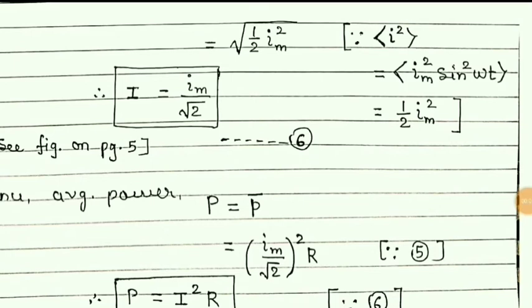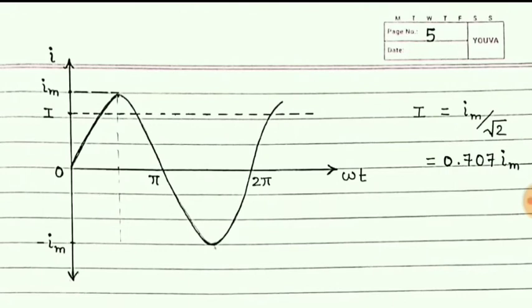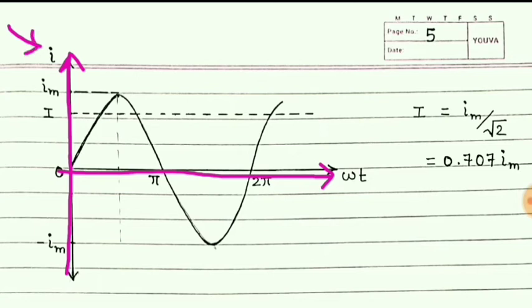Now students, let us see this RMS value and maximum value of current on the graph. Here you can see this is the graph of omega t versus current I. This symbol is for the AC current, which changes according to time.